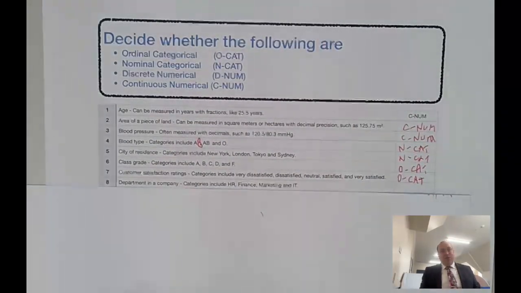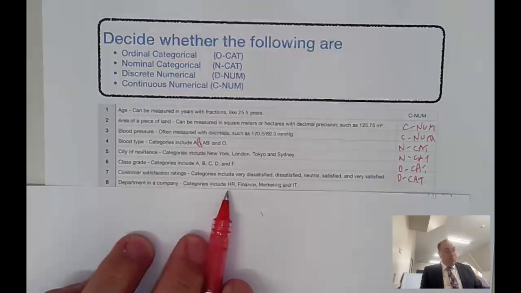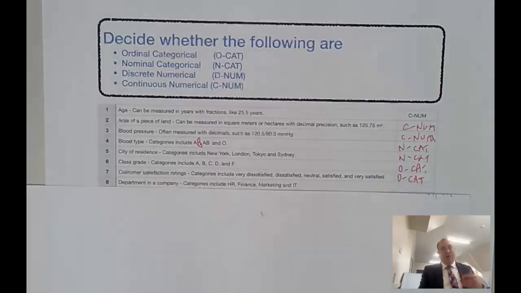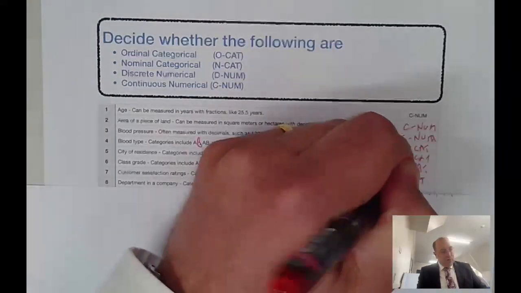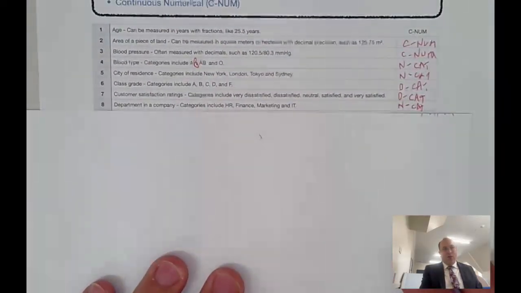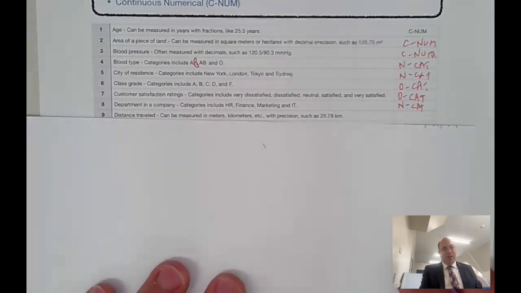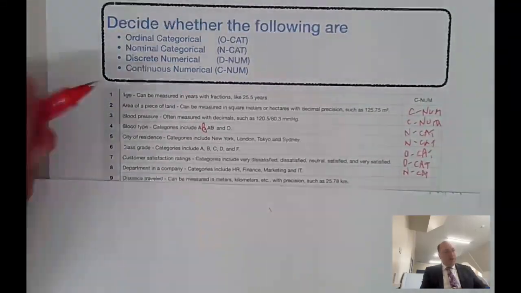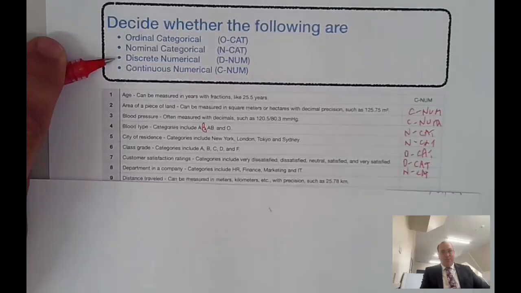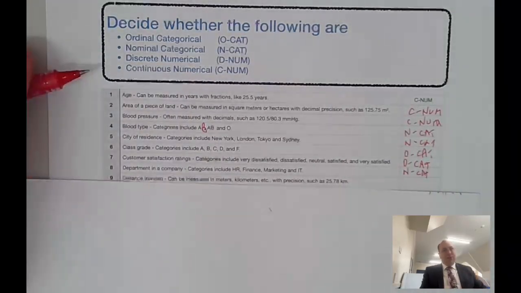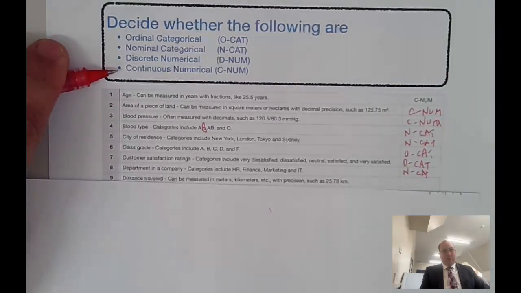In a company, we've got different departments, from the human resource department to the finance, marketing and IT. There's no particular order about these, so it is nominal categorical. Distance travelled, so this is numerical data, but we need to determine, is it discrete? Is it in whole numbers, or are we counting this, or do we actually measure distance?